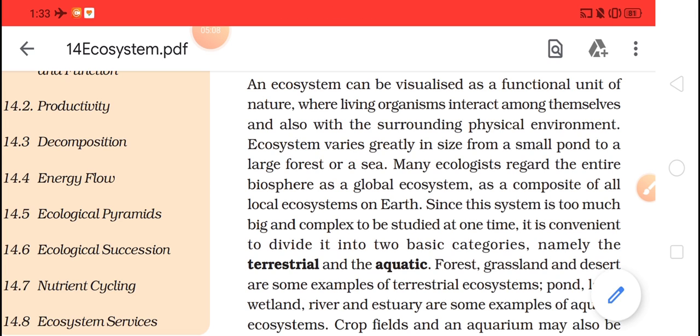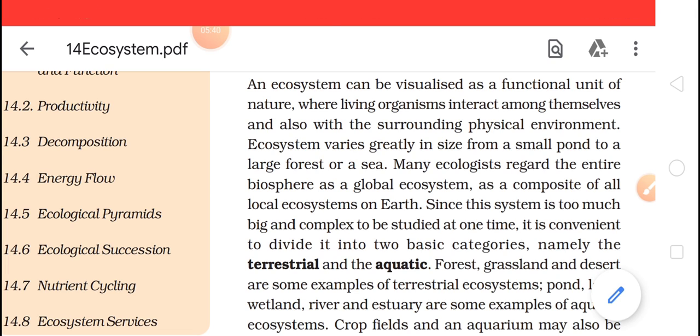Again you know that water is very essential for all the organisms living on this earth. And if we talk about aquatic plants and aquatic animals, water is very essential for them. So water is an important abiotic factor.